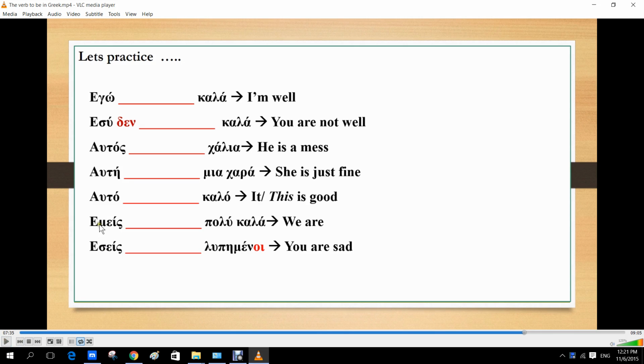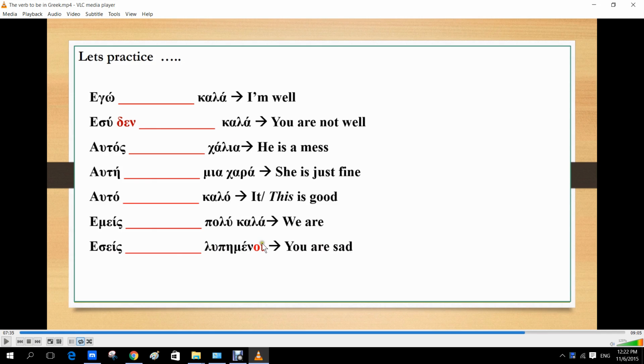So moving on now, εμείς είμαστε πολύ καλά. We're very well. Here I've just omitted the "very well", but I should have written it. But you've got it right in the beginning. So πολύ καλά means very well. And εσείς είσαστε λυπημένοι, which means you are sad.